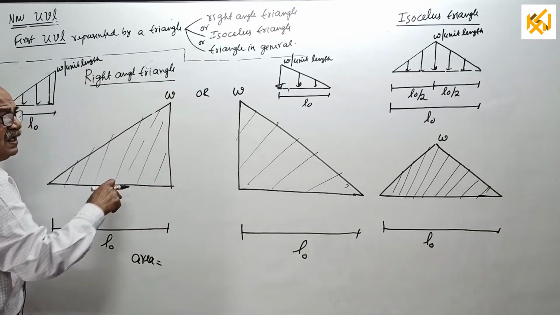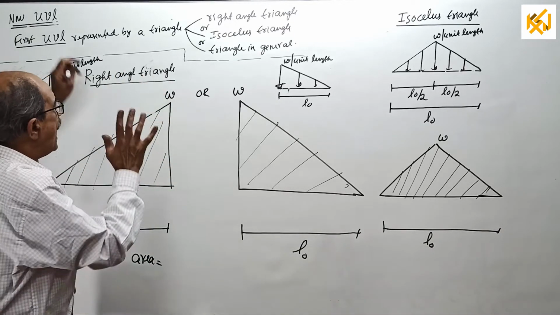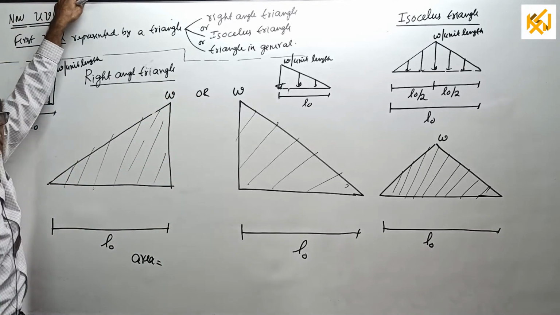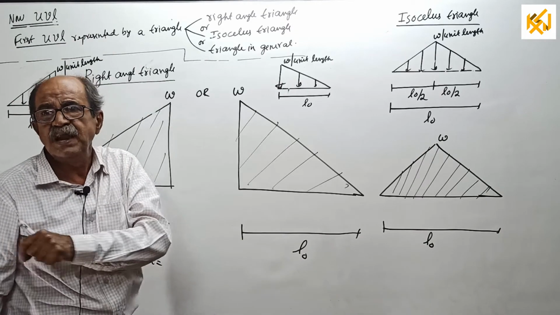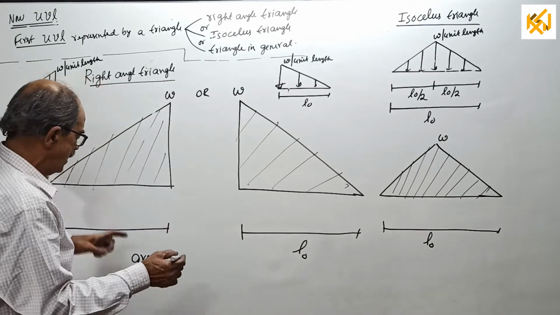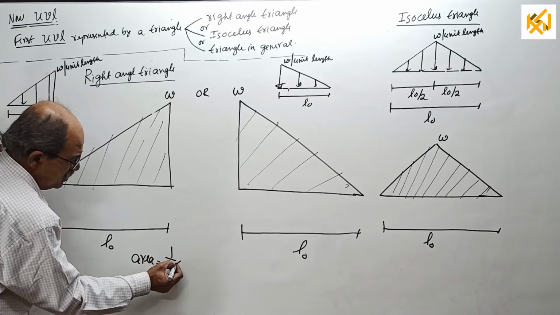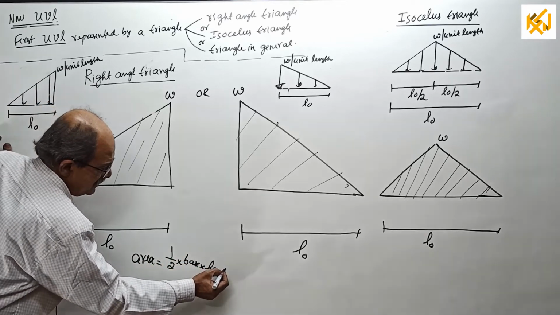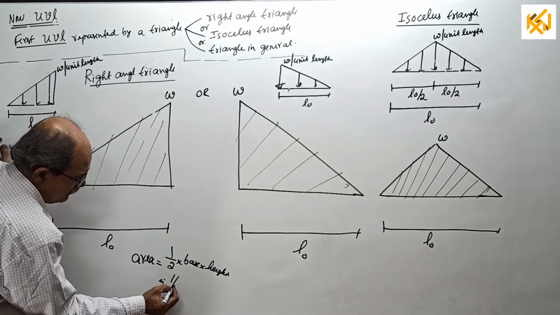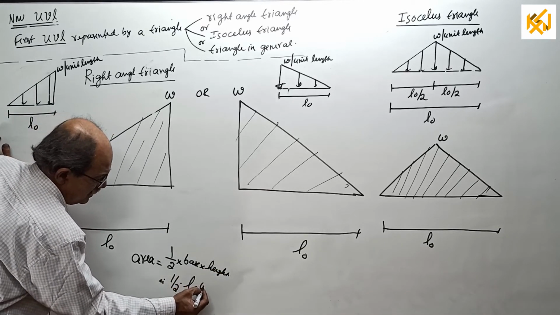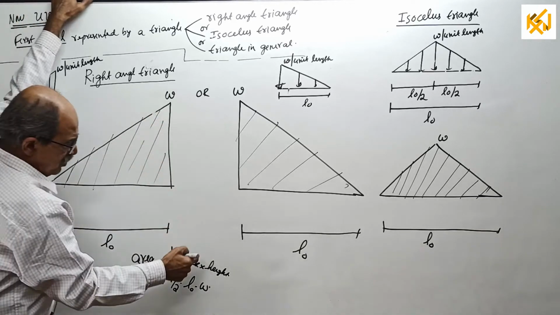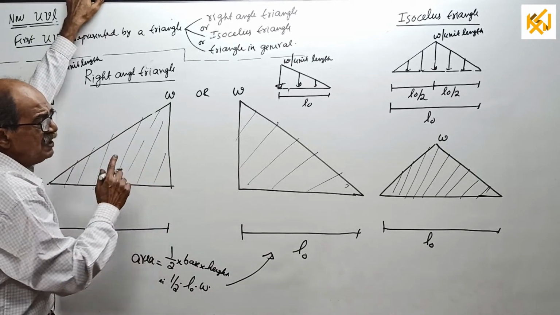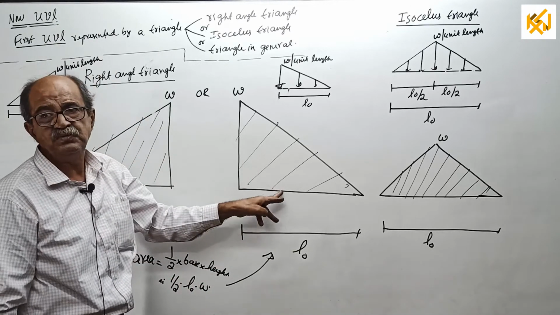for a triangle, once again, same principle. Average height, see, here W, here 0, divided by 2 is W by 2 into L0, which is very popularly called what? Half into base into height. This everybody knows. Base into height, that is half into L0 into W for this case, and also for this case. For both of them, half into L0 into W.